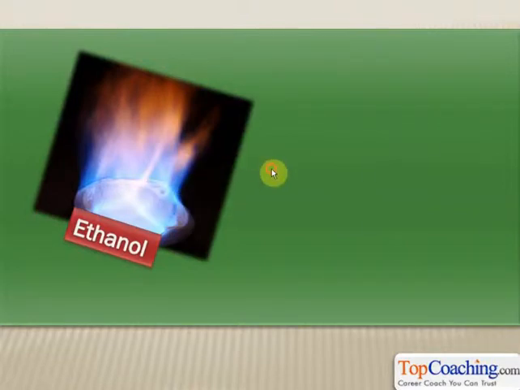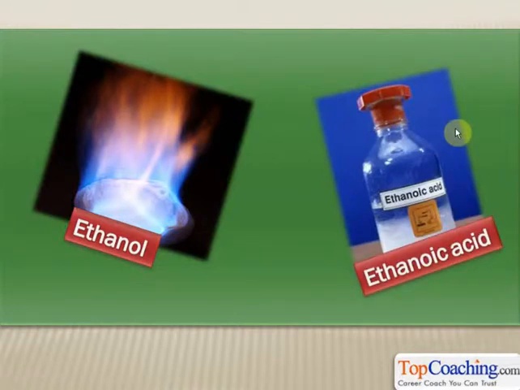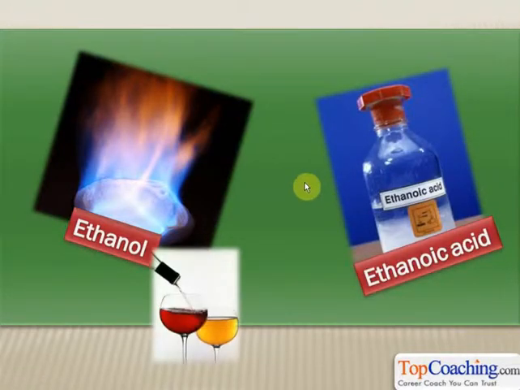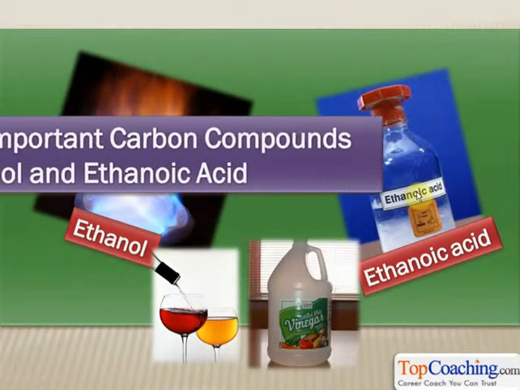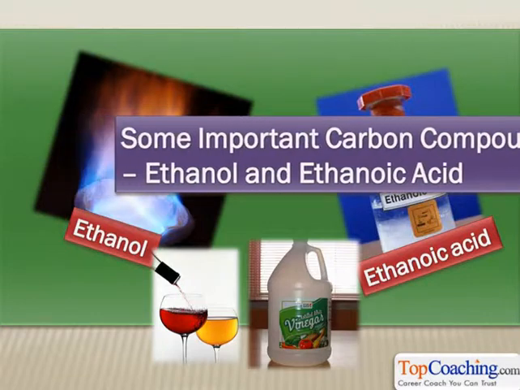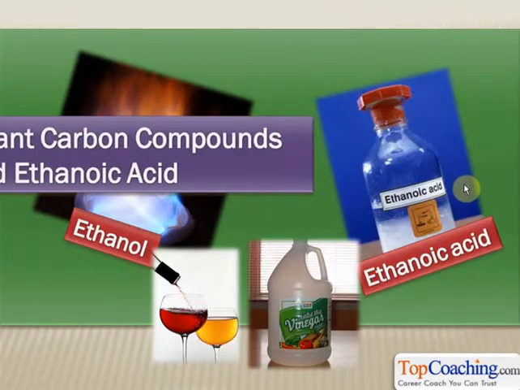The first one is ethanol and the second one is ethanoic acid. So we are going to study about ethanol and ethanoic acid in this chapter. What exactly are these compounds and how do we use them in our daily life? Let's proceed to learn about all that.